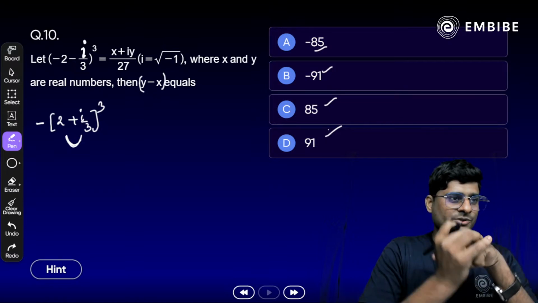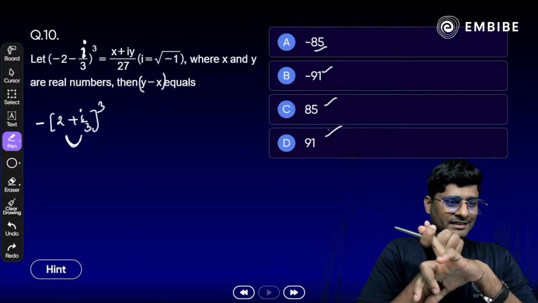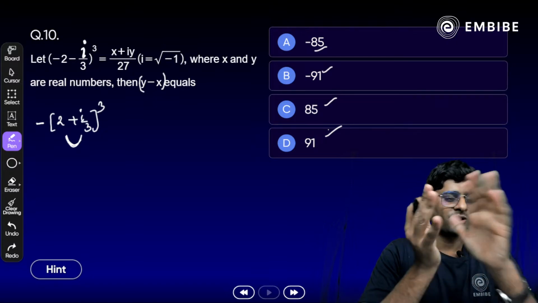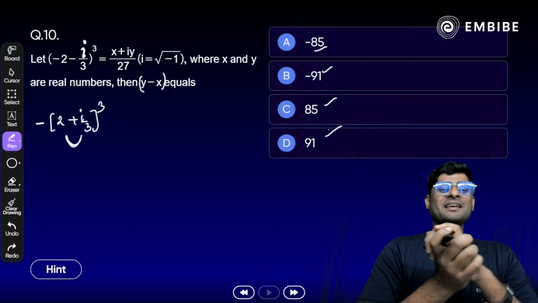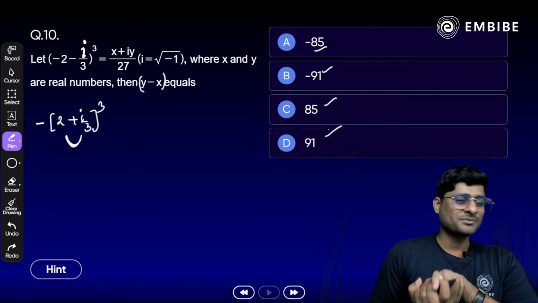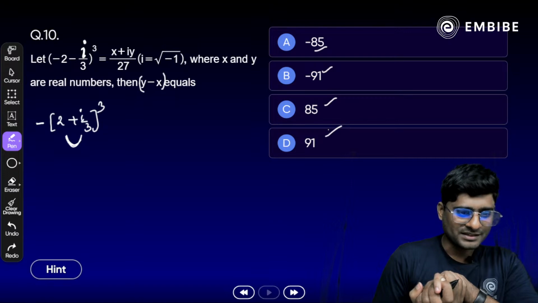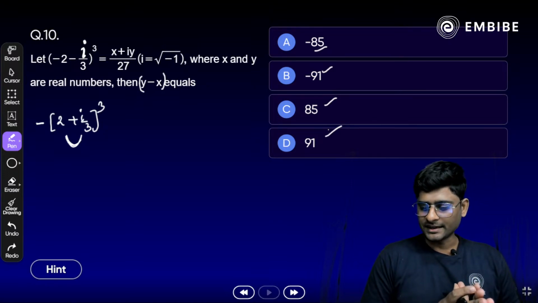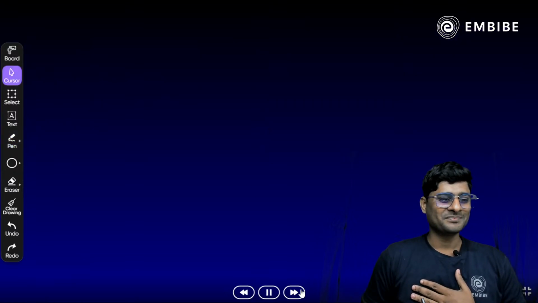Clear? So yes, quadratic done already, complex done here. So yes, we will do a few more questions. Definitely we will do a lot of questions. What you have to do, simply join the Embibe application. Okay, all right students. So yes, this is the last one for today's session. So you have to just take it as homework. Clear? All right, very good here.